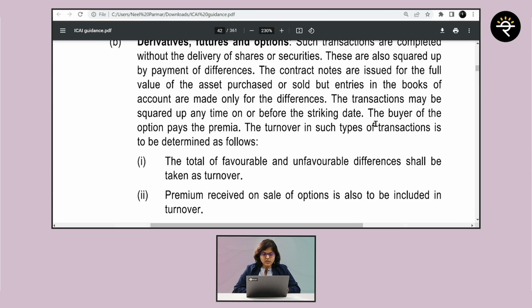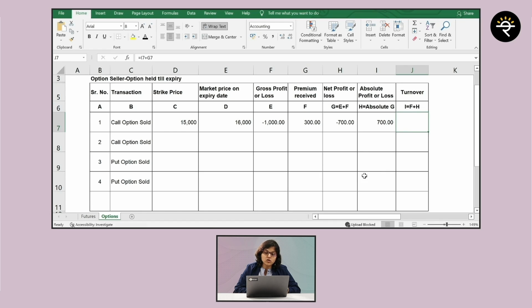Now again, for that, let's go back to the guidance note. Total of favorable and unfavorable, and what else is to be included? Premium received will also be included. So this 700 plus premium received, in total, the total turnover will be 1,000 rupees. Okay. So I hope you have understood this part for call option sold in case 1. Let's go to case 2.